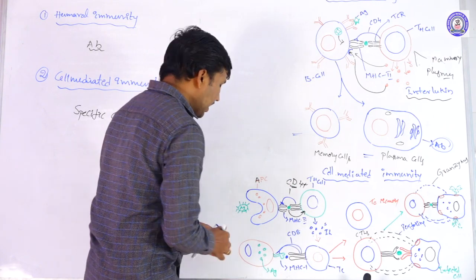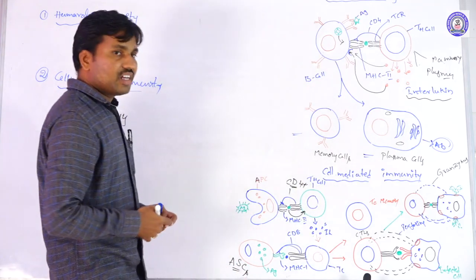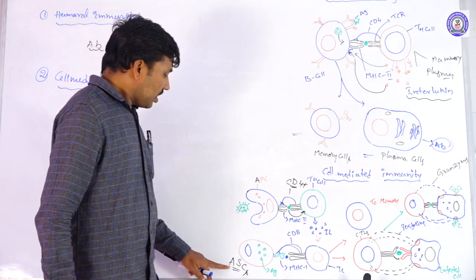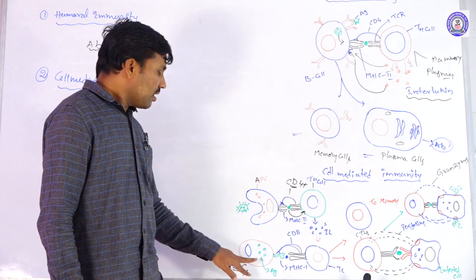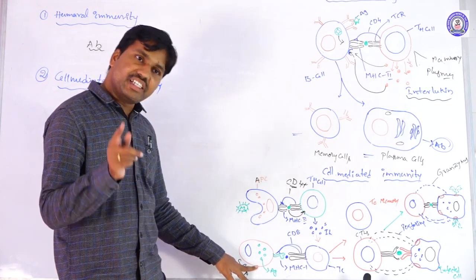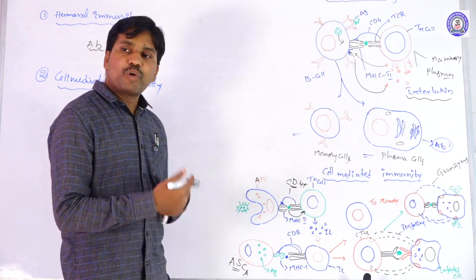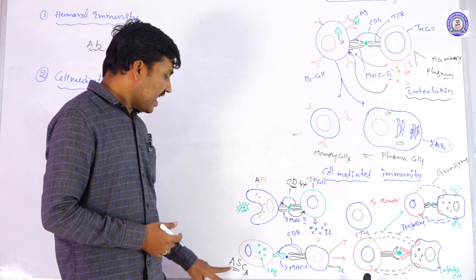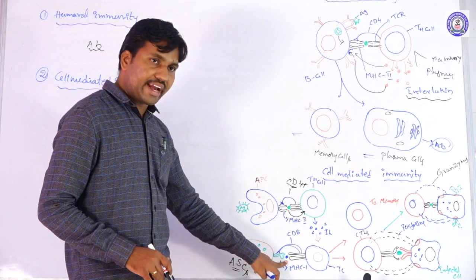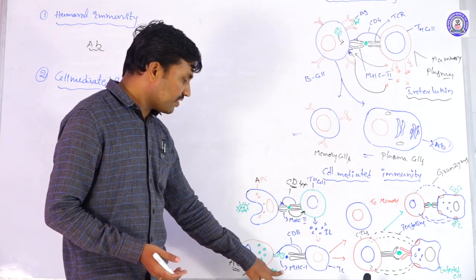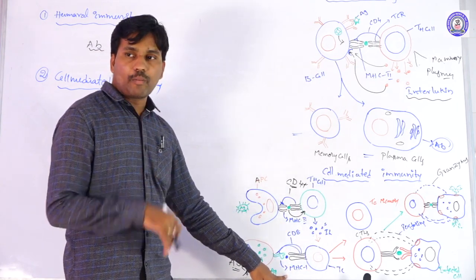These cells are called ASCs, that means altered self cells. Because of the viral infection or antigenic infection, these cells alter their morphological structures, so they are called altered self cells. These cells expose the antigen outside with the help of the MHC1 complex.